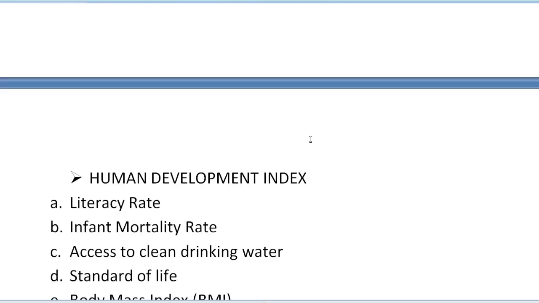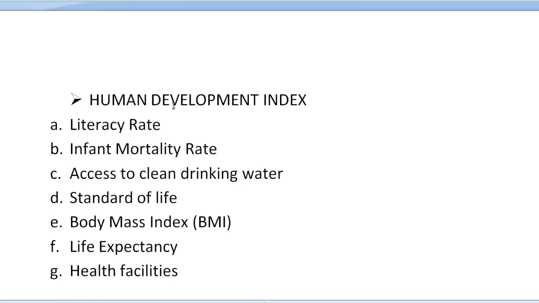After that, we move to the next main heading, the other thing by which we are going to classify the countries on the basis of different things. So here we have the Human Development Index, which is also known as HDI. Many times, questions are asked in the exam on the HDI. Human Development Index is the full form of HDI. Here we include all these things, and we also classify the countries on the basis of development.